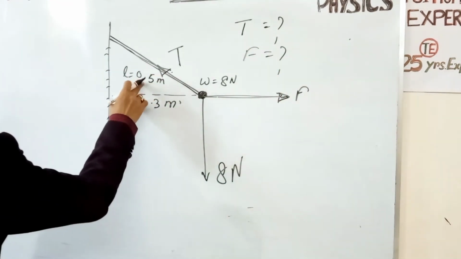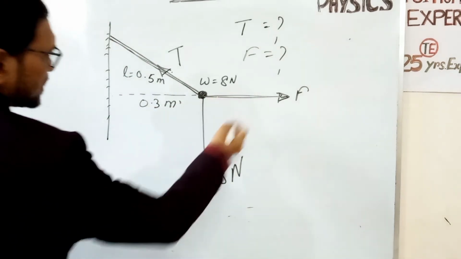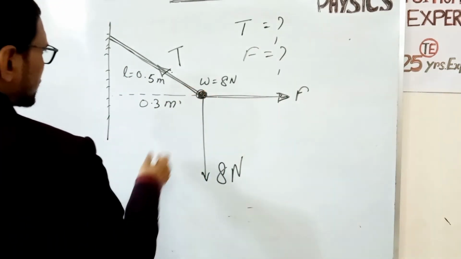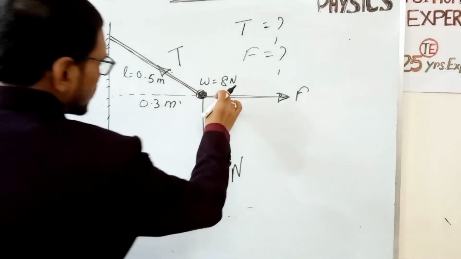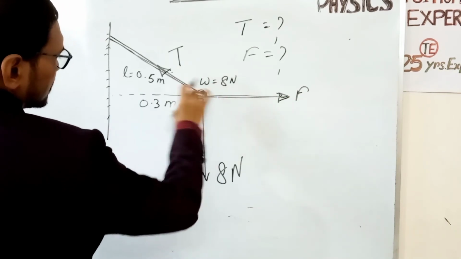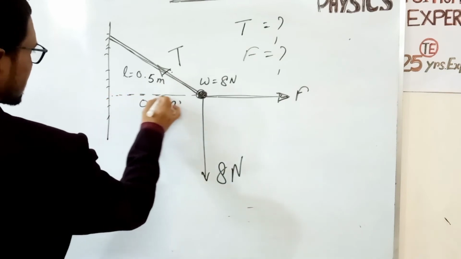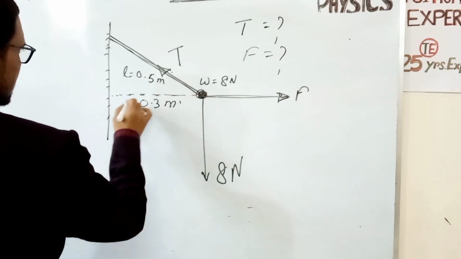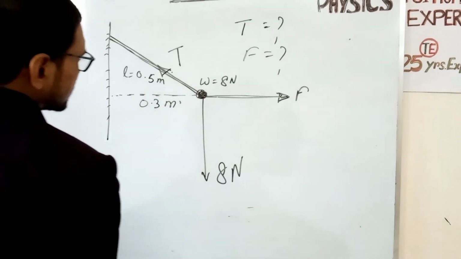A string of length 0.5 meter is supported from a vertical wall, and the other end of the string is attached to a body of weight 8 Newton, and a horizontal force F acts on the body so that the string makes an angle, and this end is at 0.3 meter from the vertical wall.